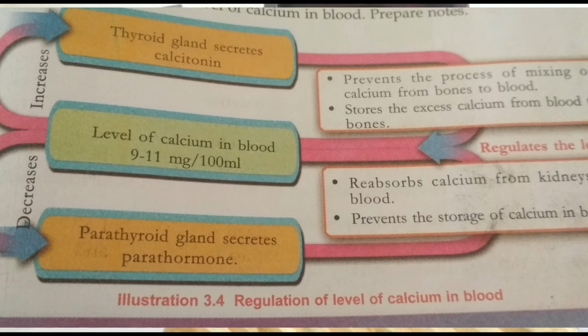Okay. Then if the level of calcium decreases, which gland will be stimulated? The parathyroid gland is stimulated and it produces parathormone. Then how does it increase the level of calcium? It reabsorbs calcium from kidneys to blood and it prevents the storage of calcium in bones.